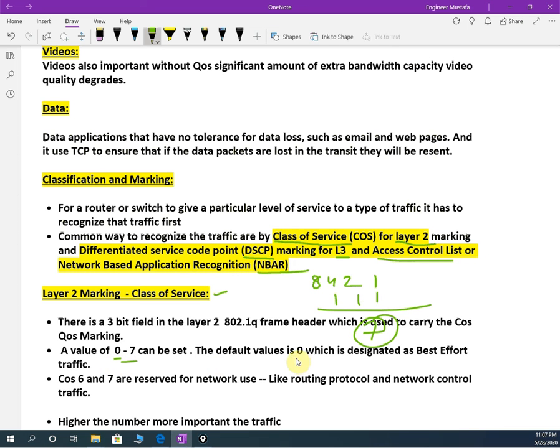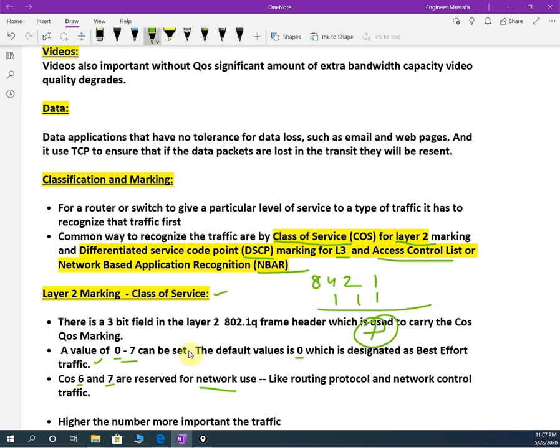The default value is 0, which is designated as best effort traffic. It means when we put 0, no special treatment is assigned to that traffic. It is treated as normal. CoS 6 and 7 are reserved for network use, like routing protocols or network control traffic.